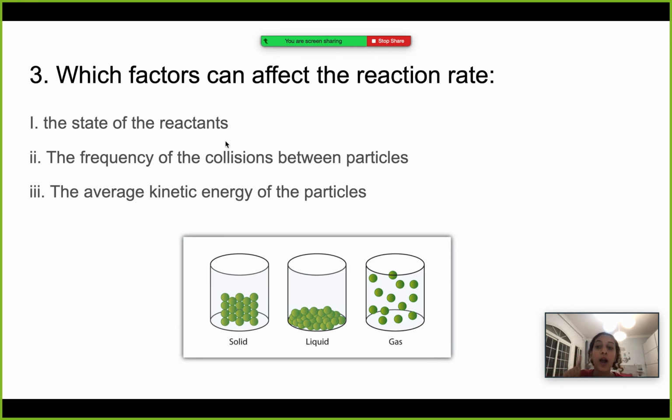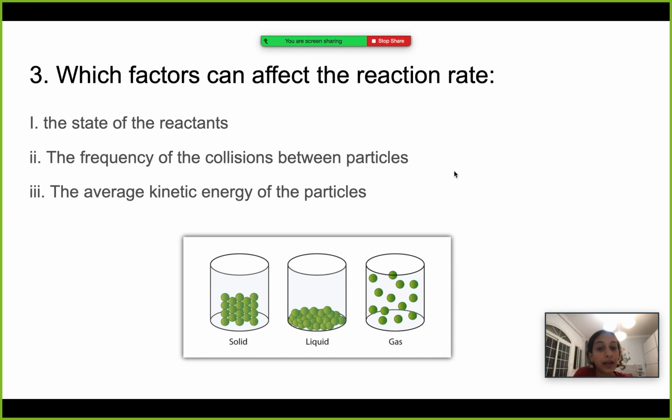So I is true. Double I, the frequency of the collisions between the particles, of course, this is also true, because when particles collide with each other at a higher frequency, the reaction rate increases because the particles are colliding together quickly. The reaction is happening more quickly. However, when they slowly collide with each other or barely collide, or the frequency of the collisions between the particles decreases, the reaction is basically not occurring, or occurring at a very slow rate. So the frequency of the collisions, of course, matters.